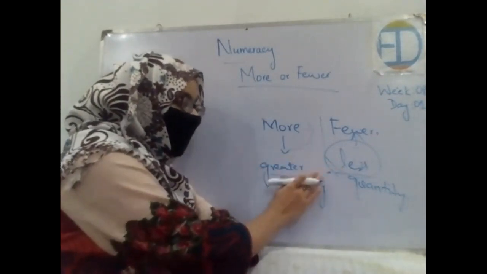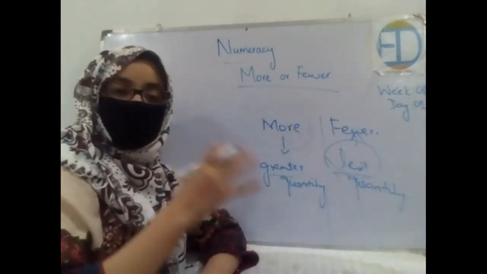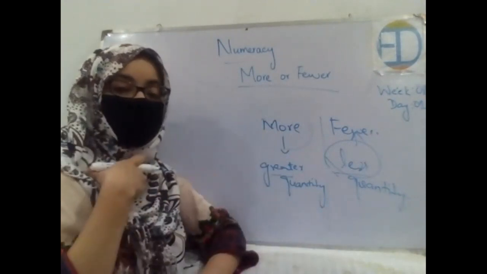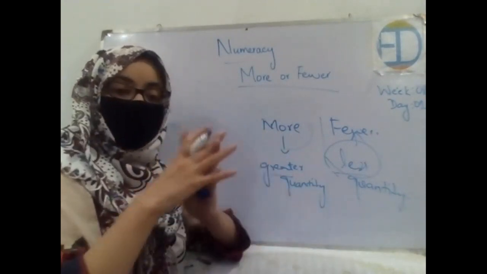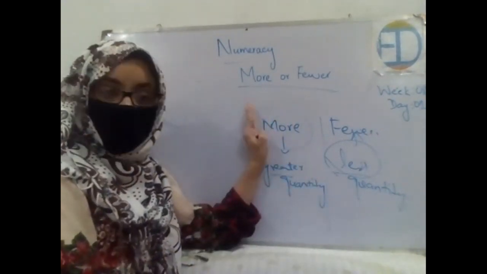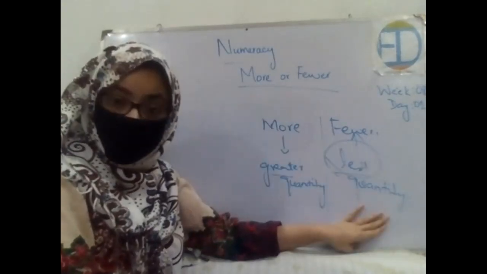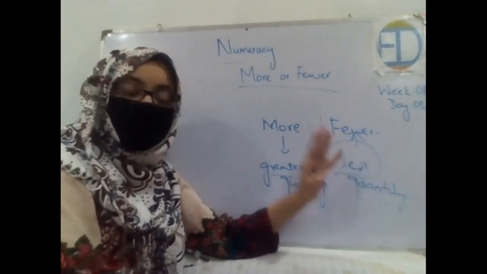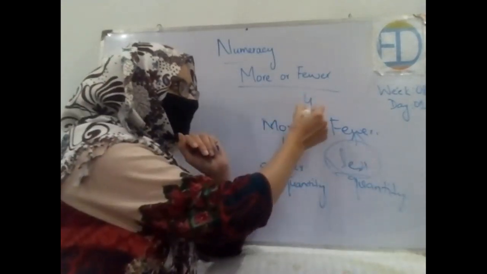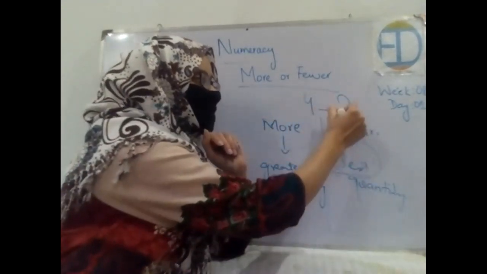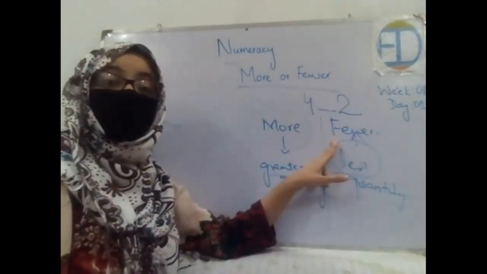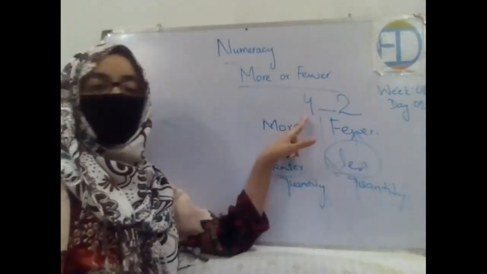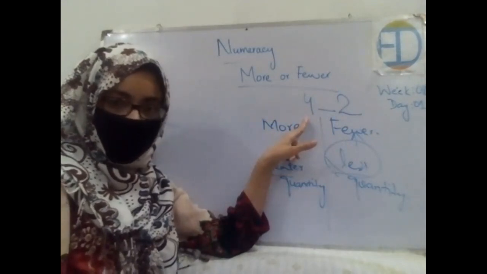Okay, so how are these topics similar? Something which is in great number, which is in maximum numbers, or which is in more number, we call it more, and something which is in less quantity, which is in small number, we call it few. So previously you had 4 apples, you asked your mother to please take 2 out of them. Now you have fewer apples, and previously you had more apples, right?